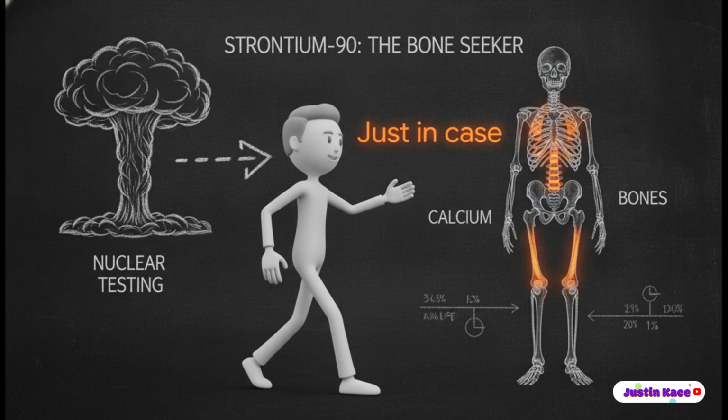Warning number 1, strontium. Specifically, strontium-90. Now, strontium naturally creates those beautiful bright red colors you see in fireworks. Beautiful, right? But humanity, in its infinite wisdom, created strontium-90 as a byproduct of nuclear testing. And the hazard here is absolutely killing. Because strontium sits right below calcium on the periodic table, your body literally cannot tell the difference between the two. So if you ingest it, this radioactive isotope secretly replaces the calcium in your skeleton. It basically embeds a radioactive hazard directly into your own bones.